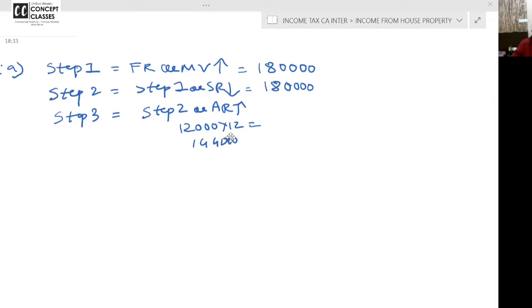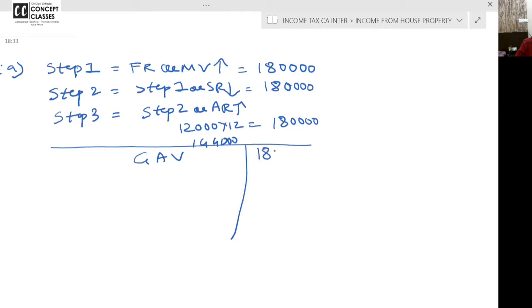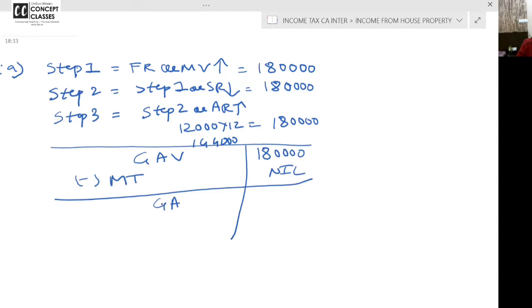See, this initially you are doing. You do 2-3 problems, you will enjoy. You say, ma'am, pause, allow us to do. So whichever is higher, which one we will take? 180. Now, what is your gross annual value? 1,80,000. Did they give you municipal taxes? Nil. Nothing is given in the problem. So maybe municipal tax is paid by the tenant. So what is the NAV?